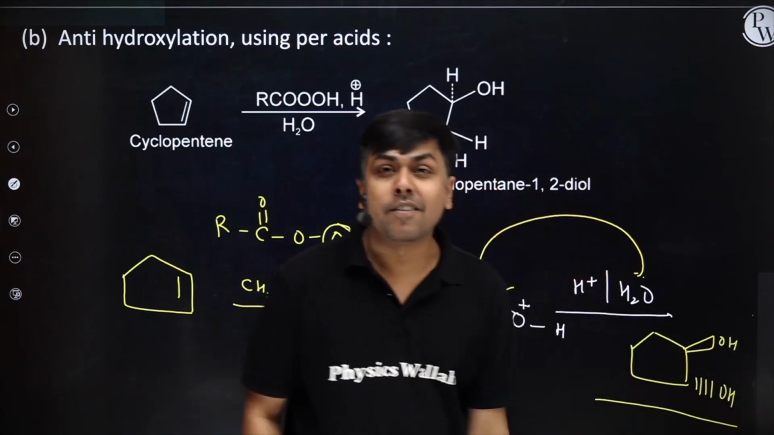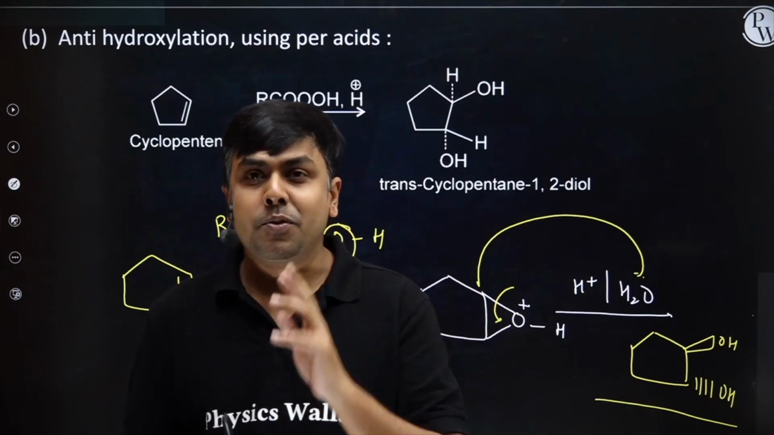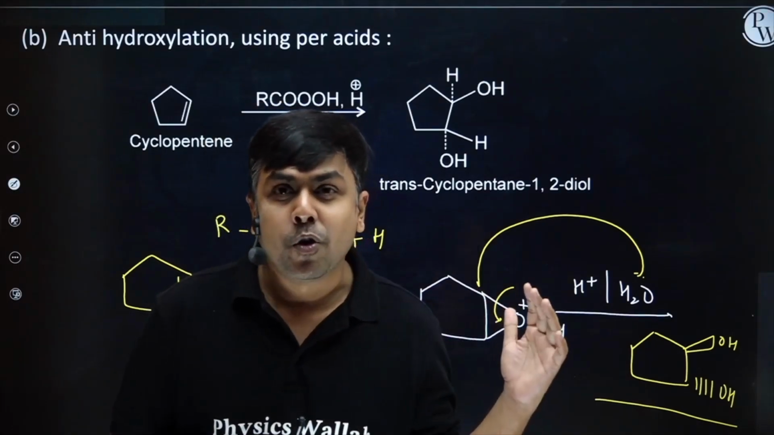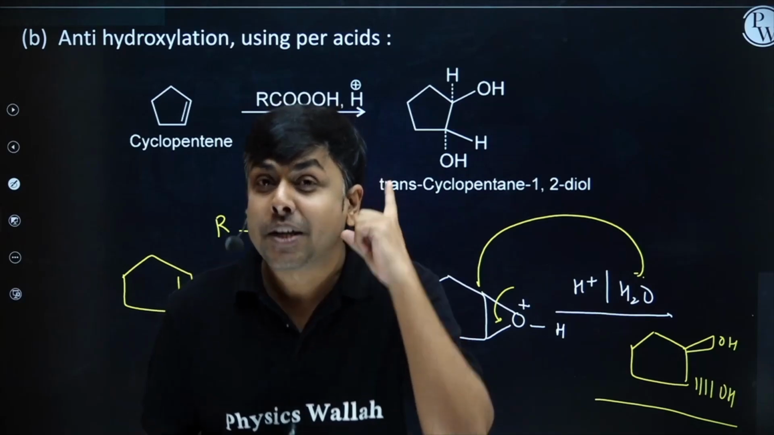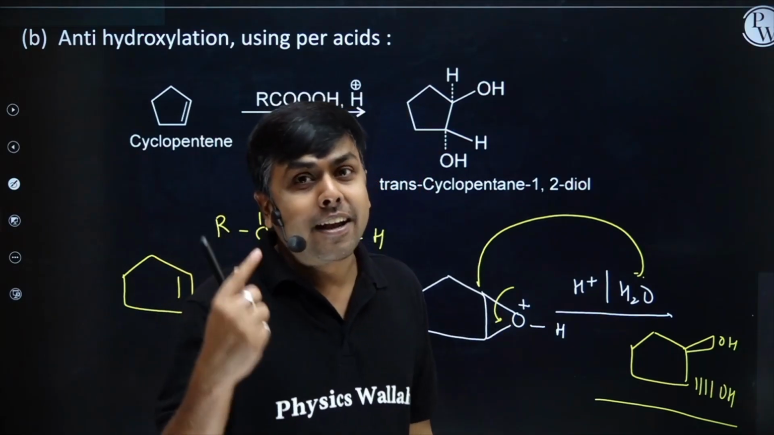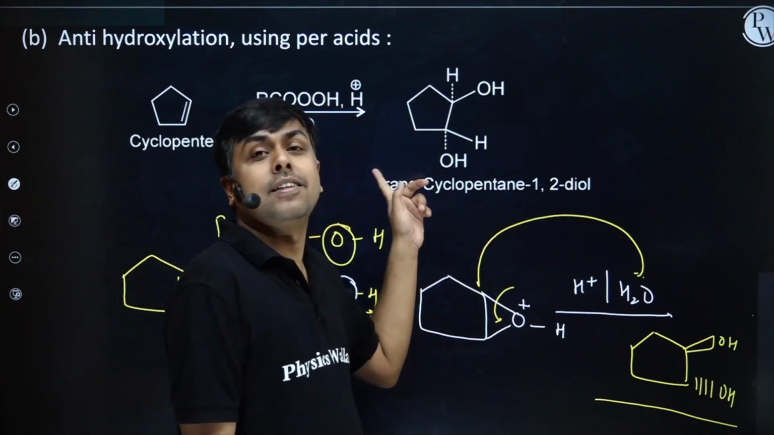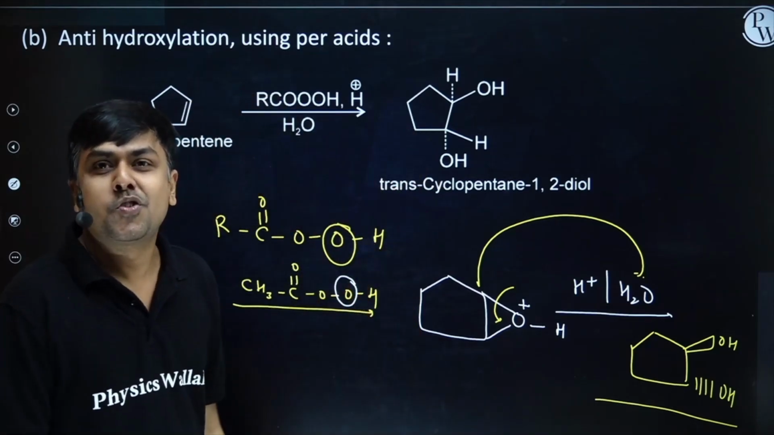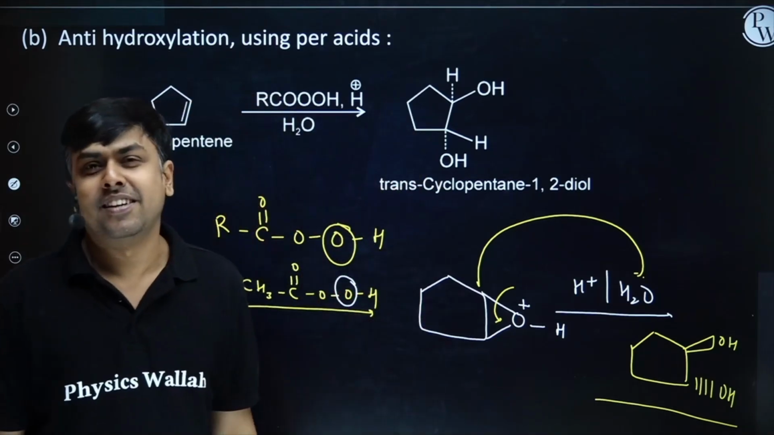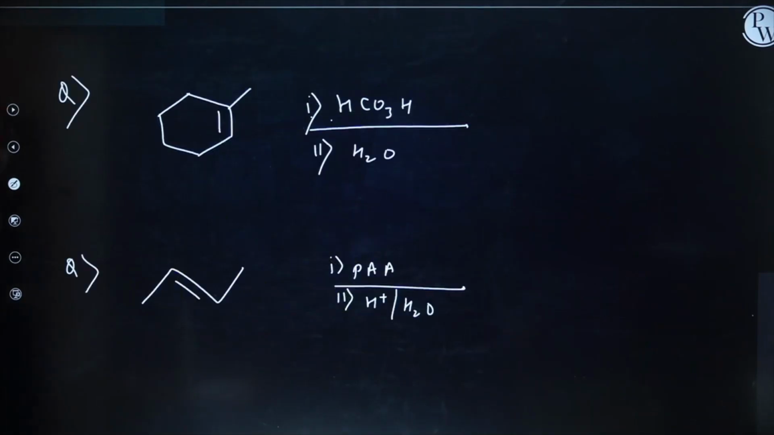So students, if I need to synthesize vicinal diol, we can have two different reagents. Either OsO4, where we will get syn-vicinal diol. And if I need anti-vicinal diol, in that case, we need to use peracid. I hope you understood it. Please copy it. Have you copied it? Okay.